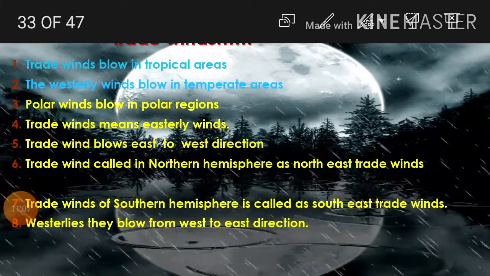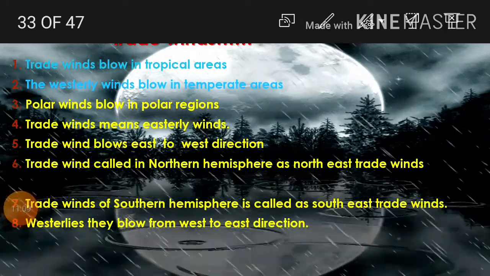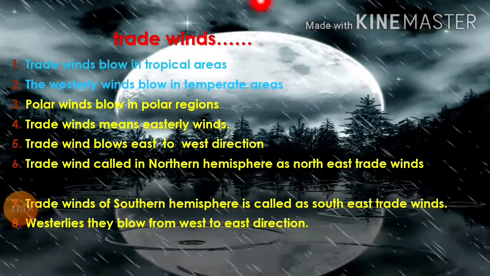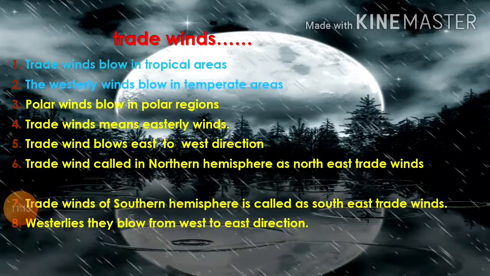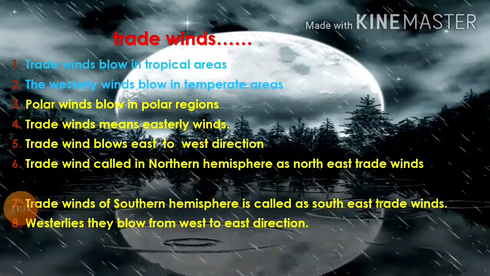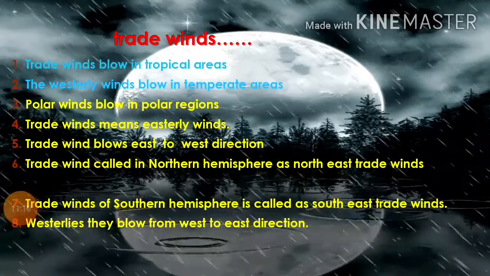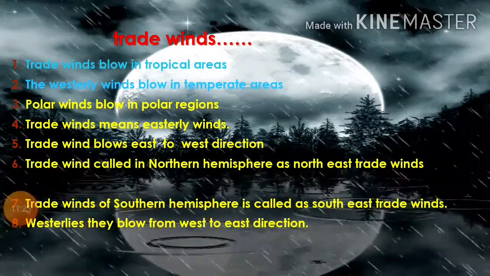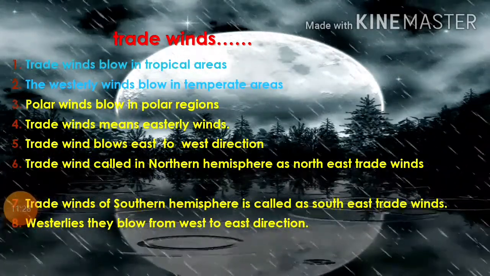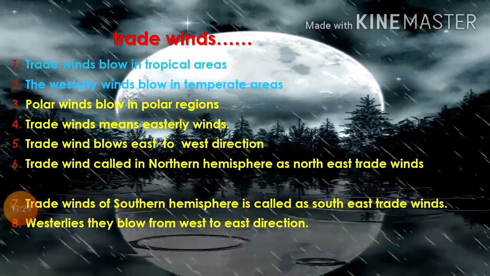Trade winds, one by one. The trade winds blow in tropical areas, as I have explained with my own pen. Trade means track. It is a German word. Next, the westerly winds blow in temperate areas. The westerly winds are blowing in where? Temperate zones. Polar winds blow in polar regions.